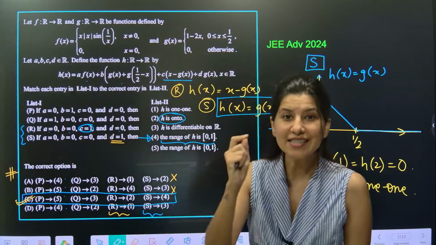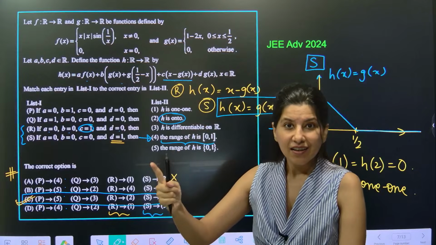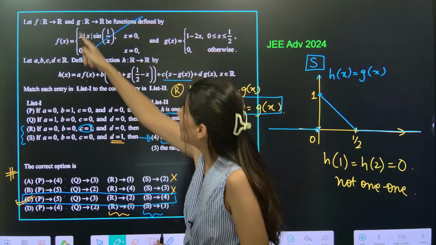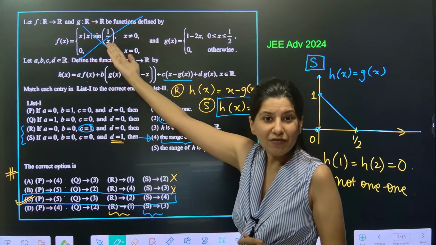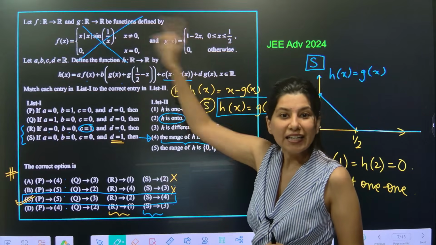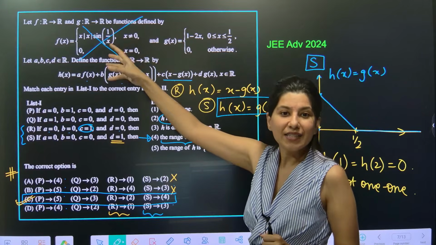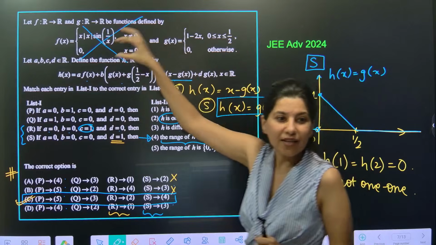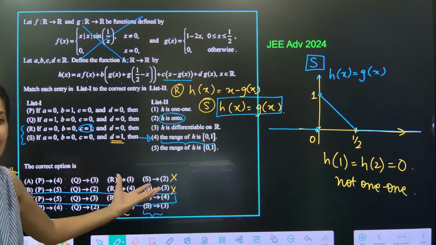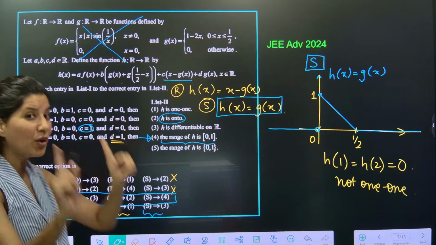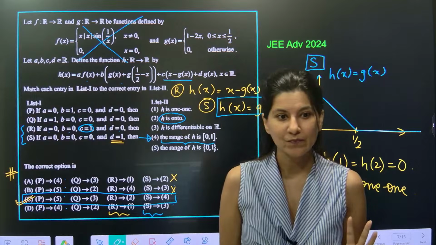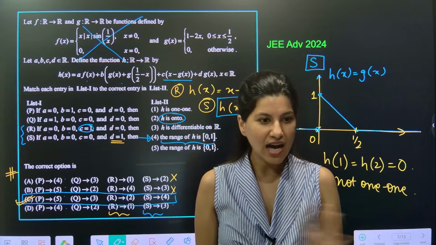Now did you understand how smartly we have actually bypassed this f(x)? We have not even used this function. This is pure JEE Advanced style. It will scare you. This whole question is given just to scare you. This is less than a JEE Main type of question, but only if you decode this segment nicely. Okay? Are you getting it?